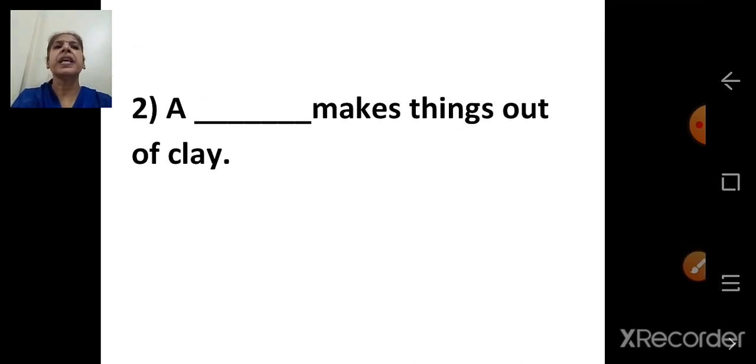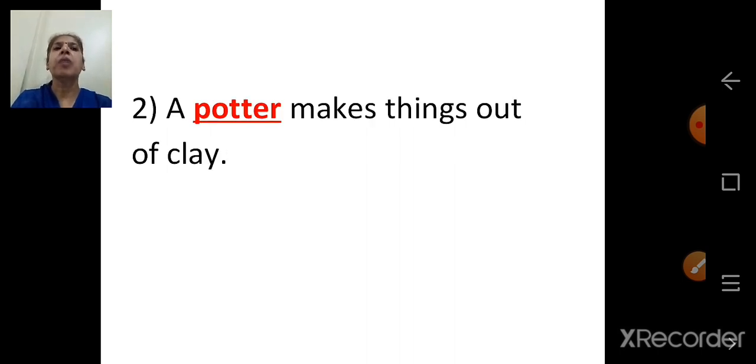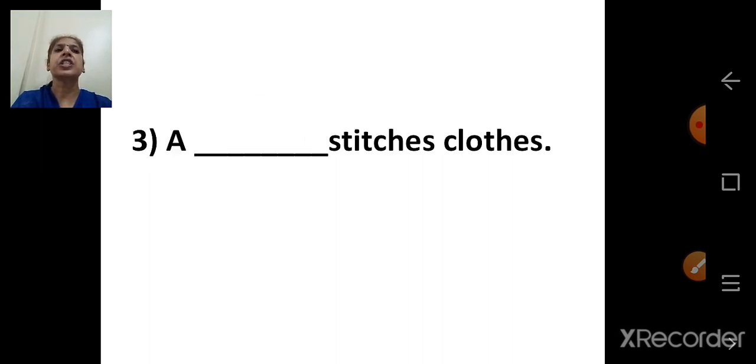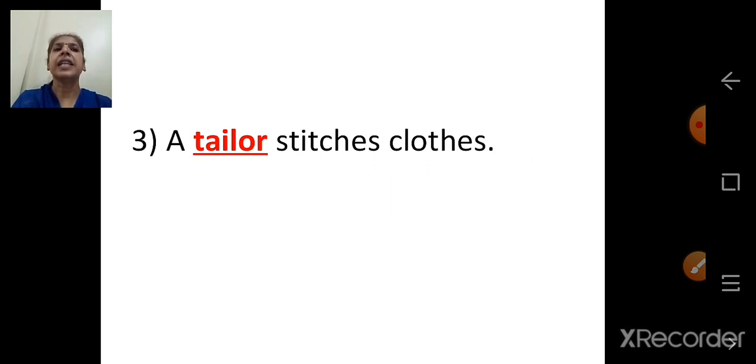A dash makes things out of clay. So which are the things? Like pots and all. So who is that person who makes things out of clay? A potter. So the answer is a potter makes things out of clay. So here what we are doing? We are writing a subject or the most suitable person. A dash stitches clothes. So who stitches? A tailor. Answer is a tailor stitches clothes.